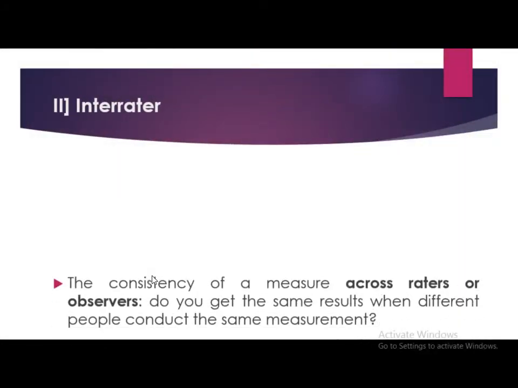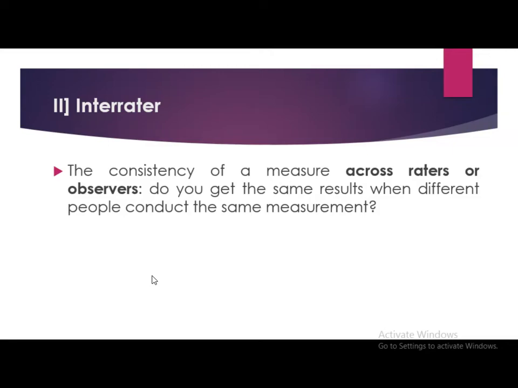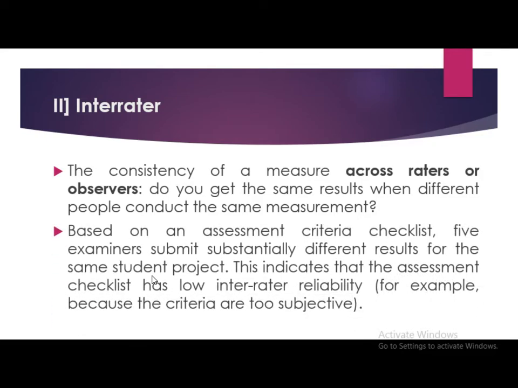Next type is inter-rater. The consistency of a measure across raters or observers. Do you get the same results when different people conduct the same measurement? Based on an assessment criteria checklist, 5 examiners submit substantially different results for the same student project. This indicates that the assessment checklist has low inter-rater reliability, for example, because the criteria are too subjective.